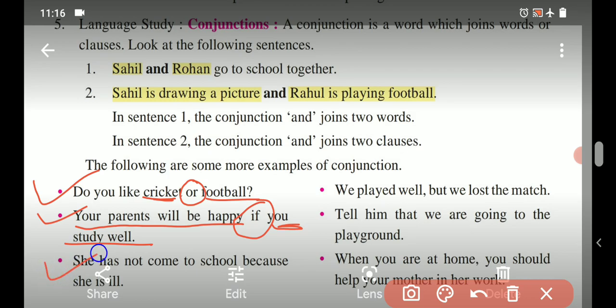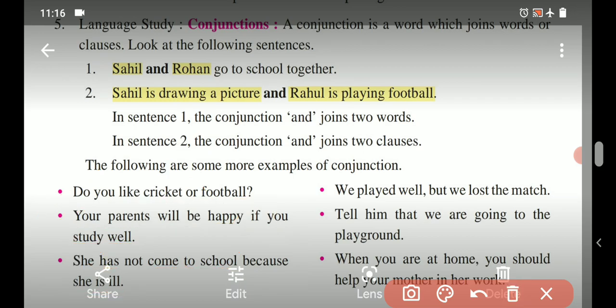Next, she has not come to school. This is the first clause. Because she is ill. So she is ill, it is another clause. Here these two clauses are joined using the word "because". So "because" is the conjunction over here.